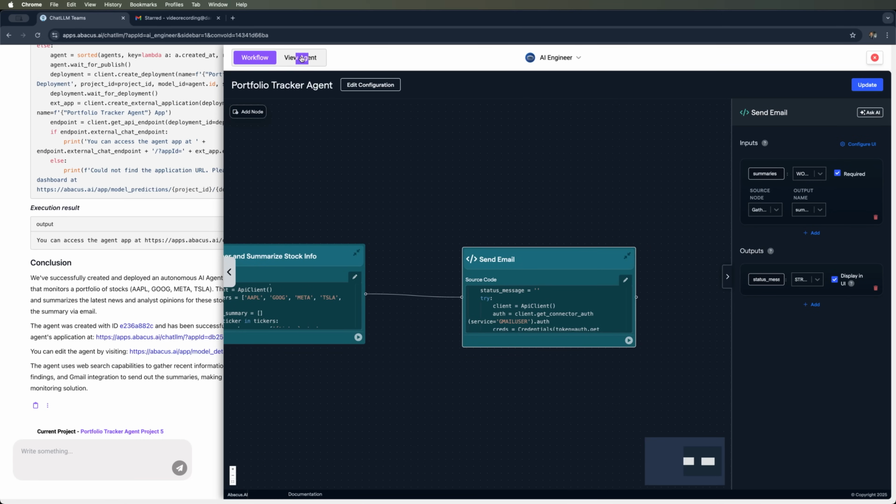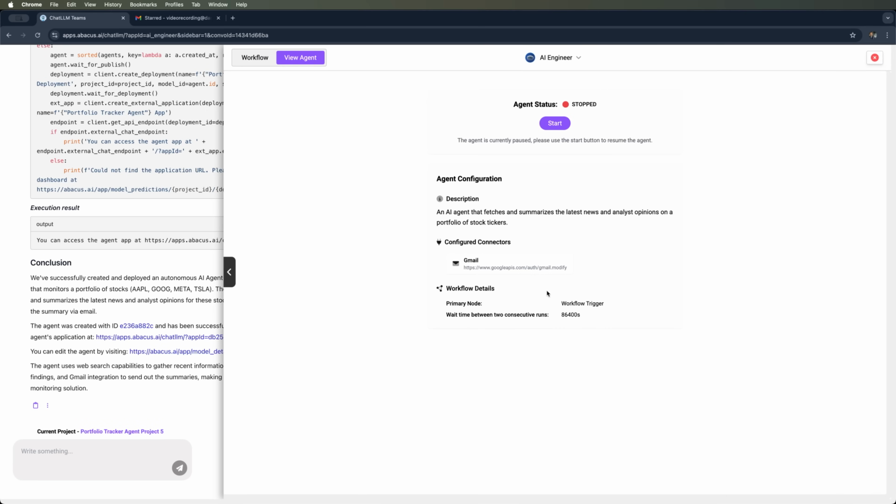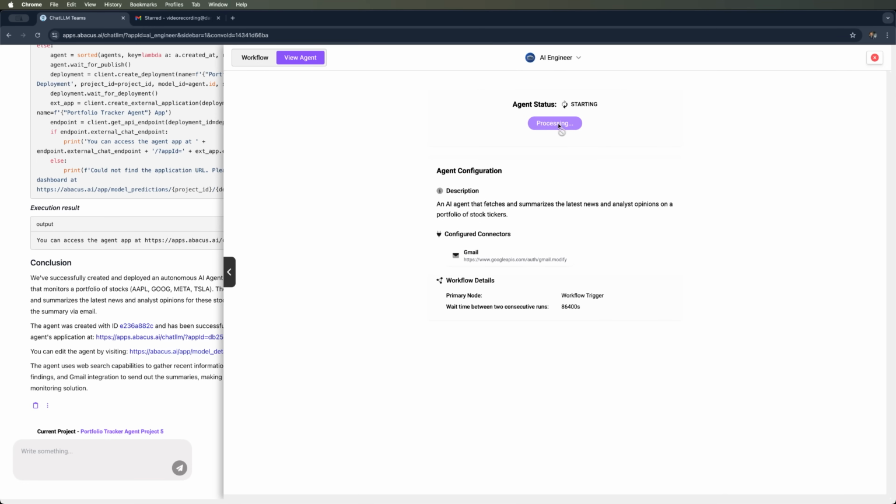In the View Agent section, we can see the agent's description and the configured connectors. Currently, Abacus AI supports connecting this agent to Gmail only, but there's also an option to connect to Slack. Additionally, through the API, we can integrate it with other services via the admin console. Now let's run our agent.